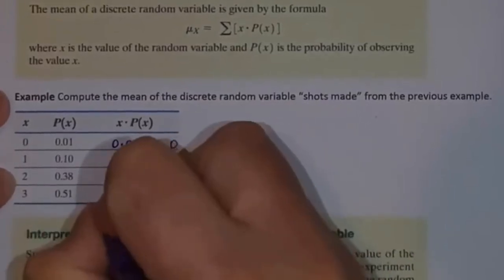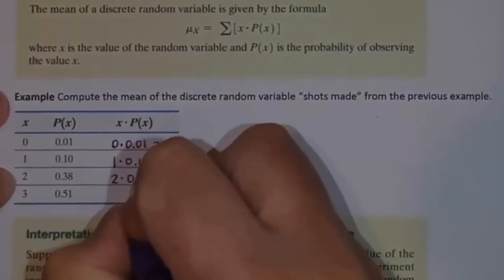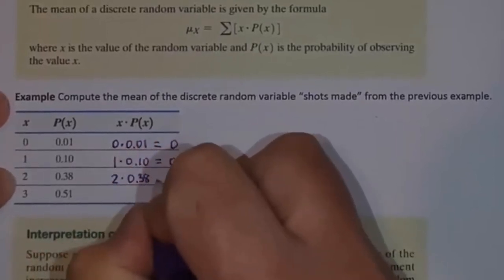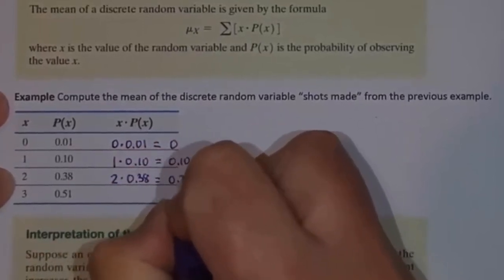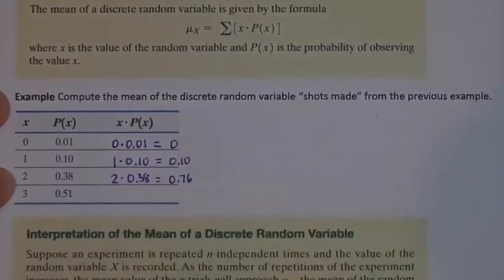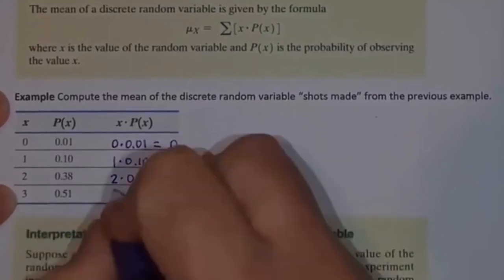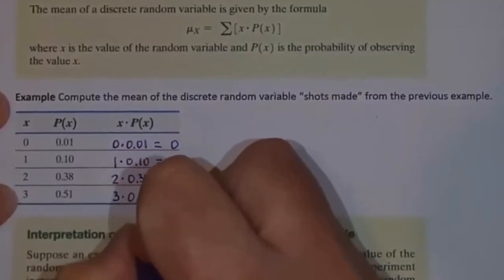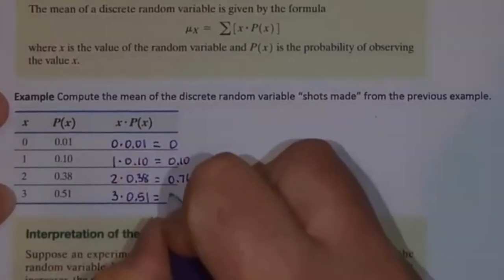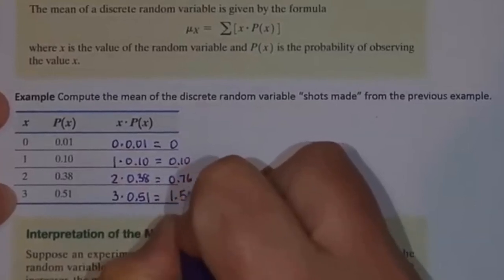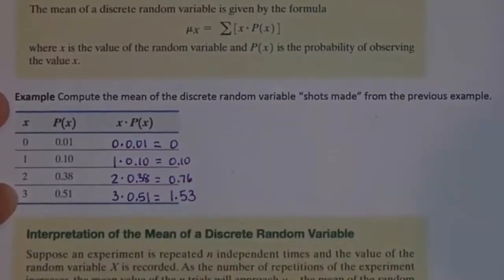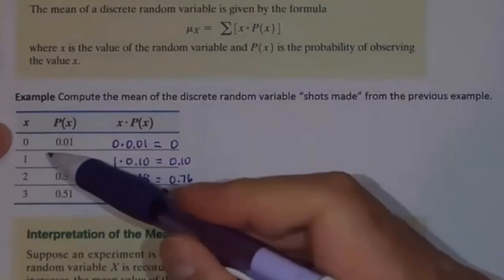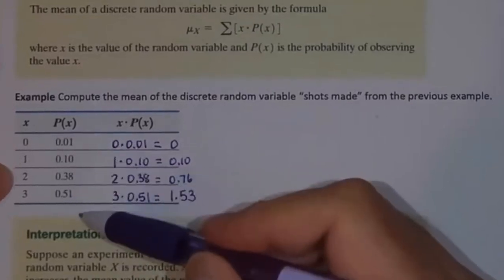I'm going to take 2, the outcome, times 0.38, the probability, and that'll be 0.76. I'm going to take 3, the outcome, times the 0.51, the probability, and that'll be 1.53. So I've taken each outcome times its probability.